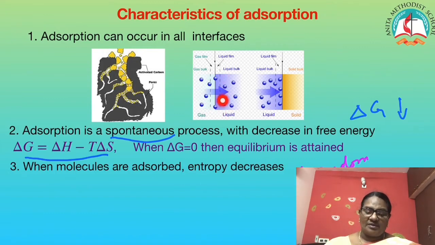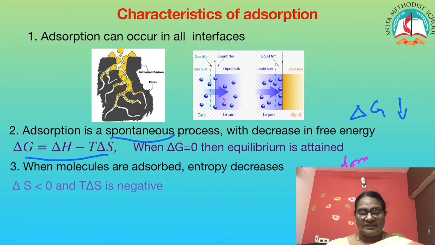Now let us look at this example. Here I have gas molecules distributed throughout the bulk. There is so much disorderliness. But here, once the molecules are adsorbed, they are neatly arranged across the surface. So entropy decreases. First there was disorder, or more entropy. Now the entropy has decreased.